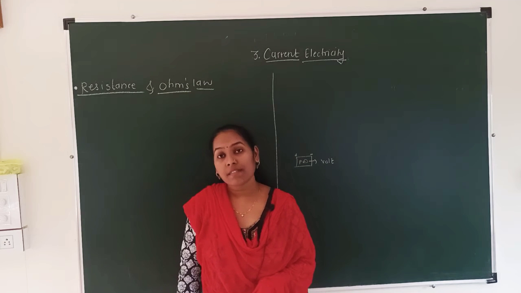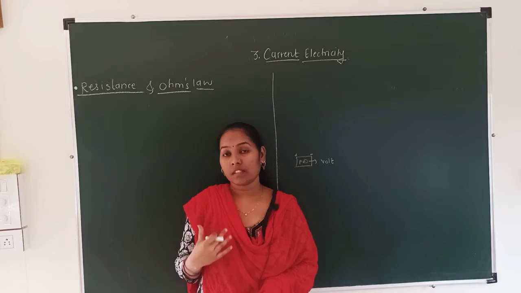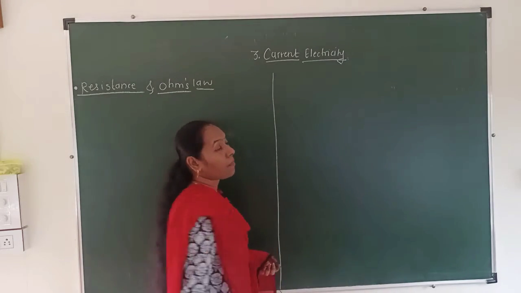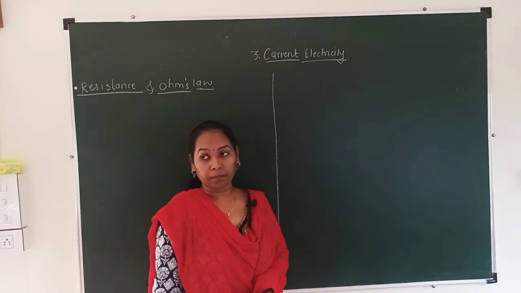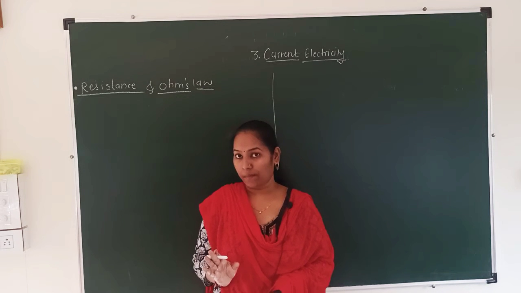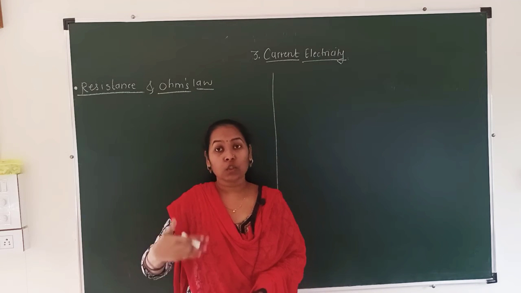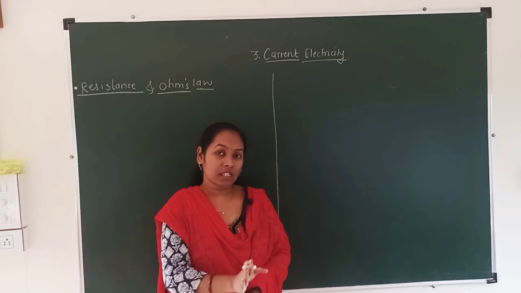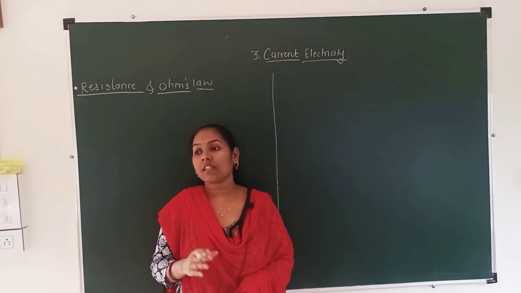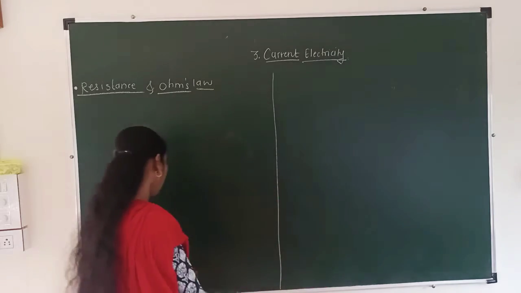So, what is the definition of resistance? Resistance is a property of a conductor to resist the flow of electrons. To insist, to motivate, to inspire, and to resist means to oppose. What is the meaning of resistance? To oppose. So I will write the definition here.